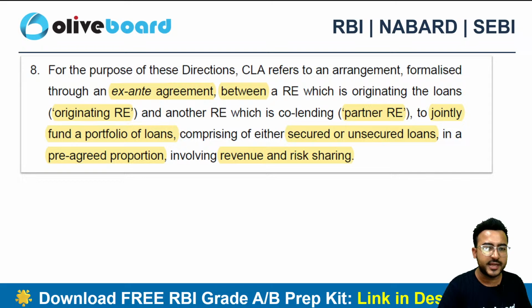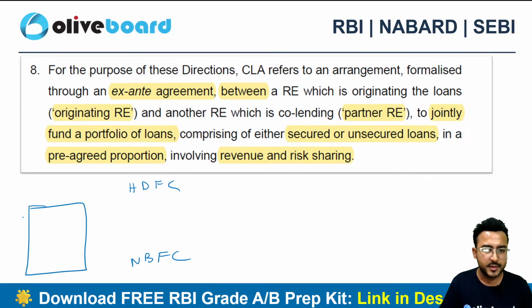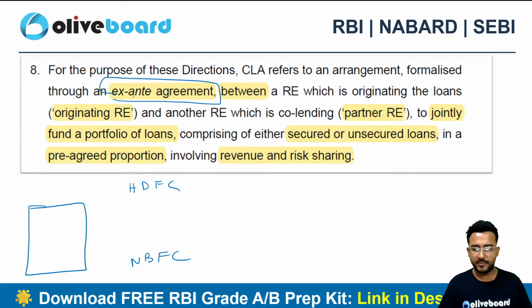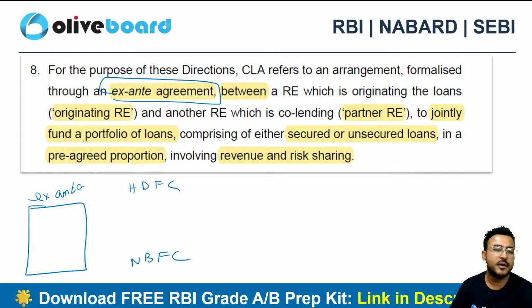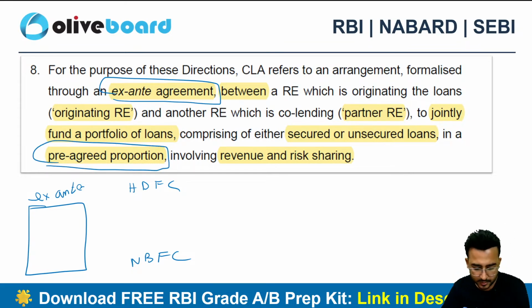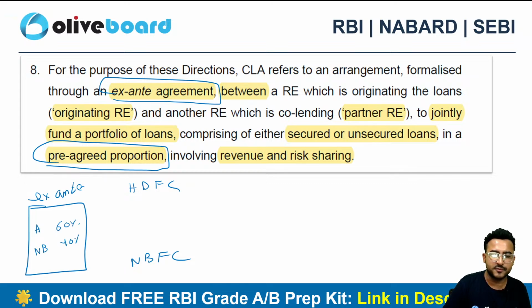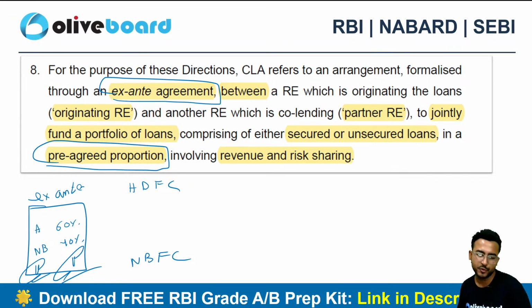Ex-ante agreement. Why do we need an ex-ante agreement, guys? There are two entities, HDFC Bank and an NBFC. In order to avoid disputes, we always do an agreement, and here we call it an ex-ante agreement. Sir, what is ex-ante? Ex-ante agreement means an agreed proportion. What do you mean by agreed proportion? HDFC Bank will be contributing 60% of the share, NBFC will be contributing 40% of the share. Let's sign this agreement so that no disputes are there in the near future.